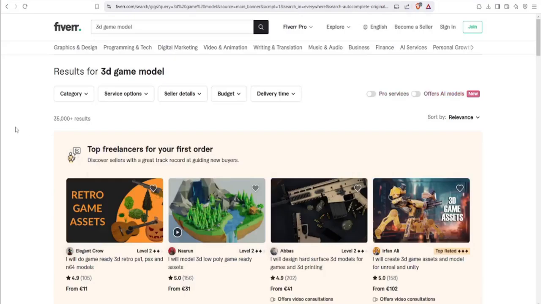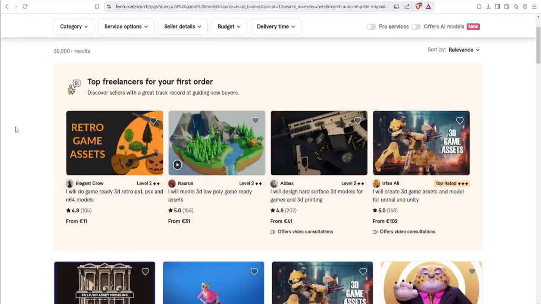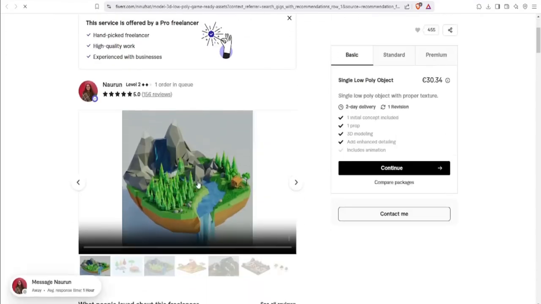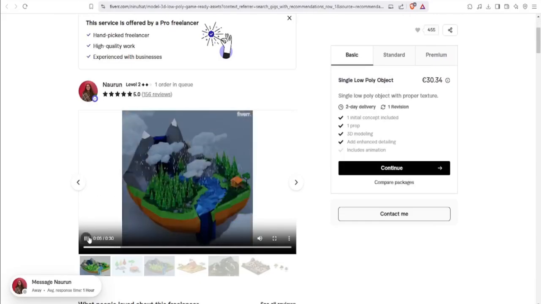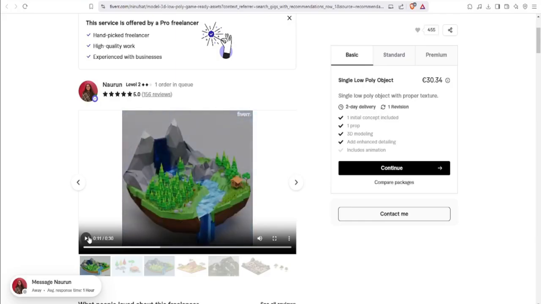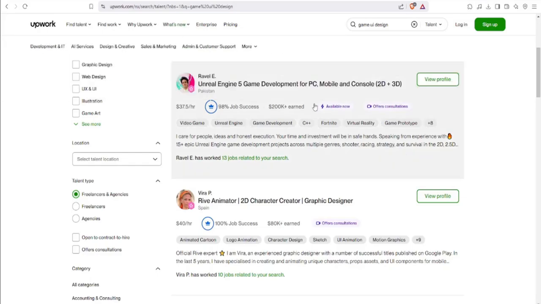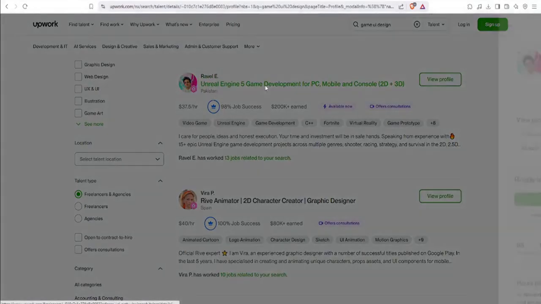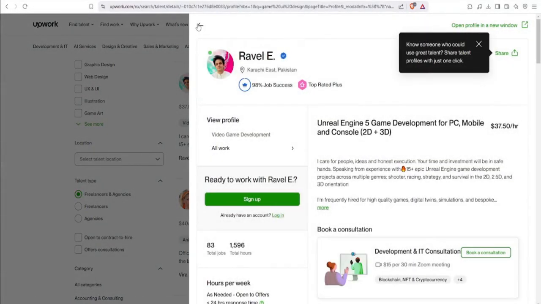If you're someone who enjoys working directly with clients, offering AI-assisted game asset design services can be a lucrative path. Freelance platforms like Upwork and Fiverr are full of game developers looking for custom assets. With AI tools, you can speed up your workflow while still delivering high-quality, unique designs. Whether it's generating concept art with Midjourney, creating 3D models using Kadem, or designing UI elements with AI-assisted tools, the opportunities are endless. Many developers don't mind if AI was part of the process, as long as the final product meets their needs. This approach allows you to charge premium rates while reducing the actual time spent creating assets.